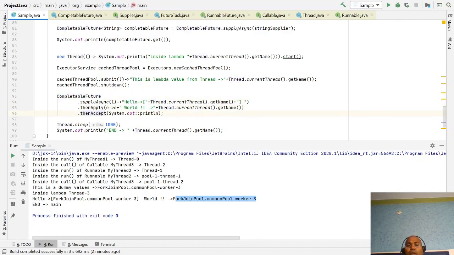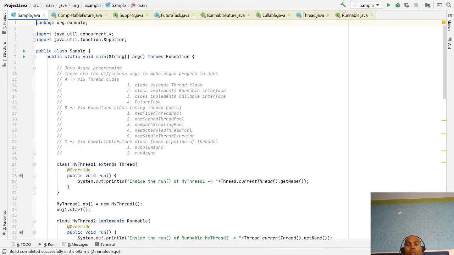So in short, these are the different approaches where we have the option to create asynchronous programming, threading programming. These are the basic approaches: the Thread class using traditional classes or lambda expressions; similarly, executor thread pools, where you can create multiple kinds of thread pool; and CompletableFutures, pipelines of threads, where thread 1 does something, and so on.